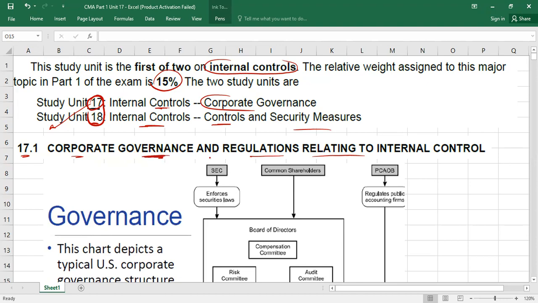Corporate means here we are talking about companies. Governance means how to run a business. Obviously, to run a business, we need policies, procedures, good people. So we need other things also that I'll explain. But the very first thing which I want to explain, because this picture is really important to understand. If you understand this picture, then it will be easy for you to understand the definitions. Okay, so here we go.